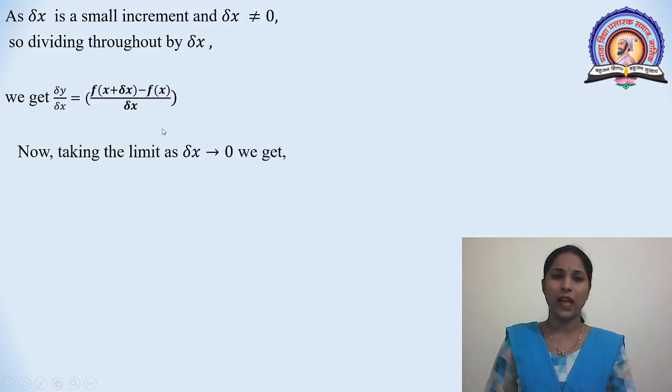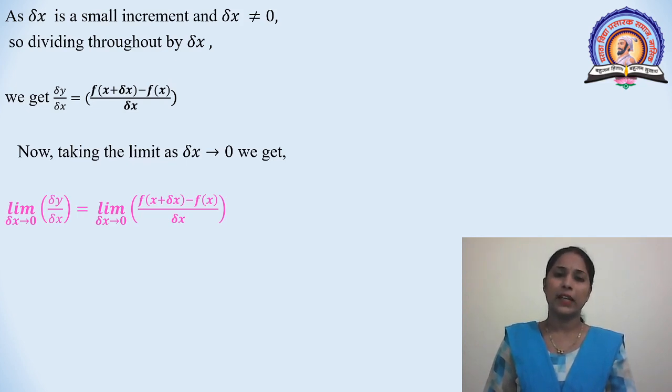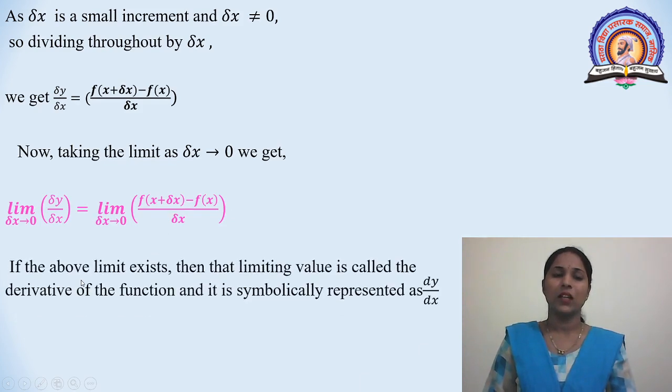Now taking the limit as delta x tends to 0, we get limit delta x tends to 0 of delta y upon delta x is equal to limit delta x tends to 0 of [f(x plus delta x) minus f(x)] divided by delta x. If the above limit exists, then the limiting value is called the derivative of the function and it is symbolically represented by dy upon dx.